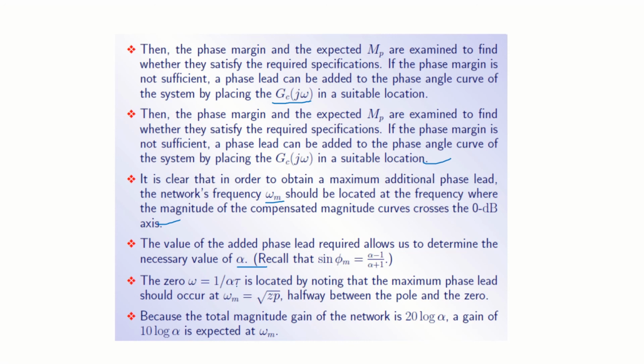The zero at omega equal to 1 by alpha tau is located by noting that maximum phase lead should occur at omega m, equal to root of ZP, halfway between the pole and the zero. Because the total magnitude gain of the network is 20 log alpha, a gain of 10 log alpha is expected at omega m, the maximum frequency. See, this is the procedure.